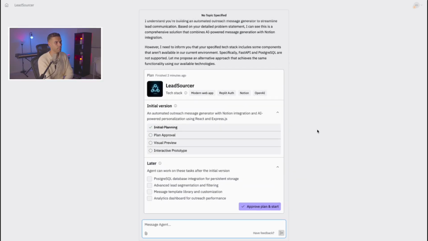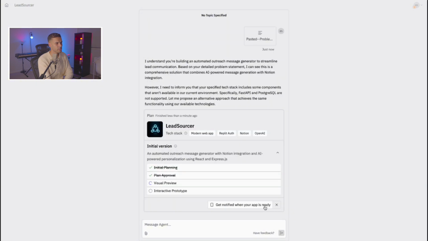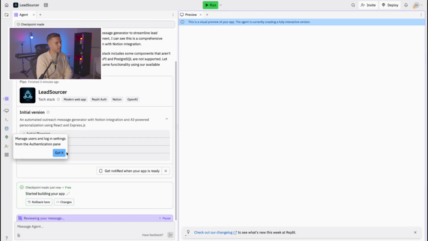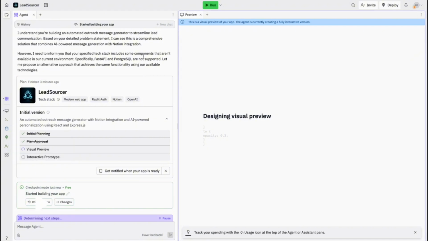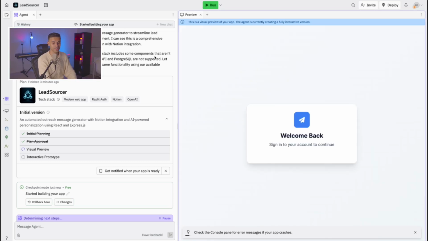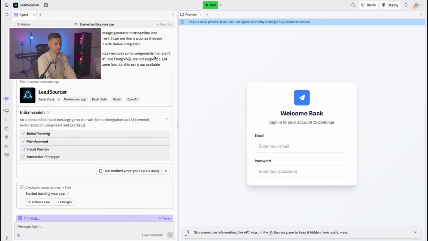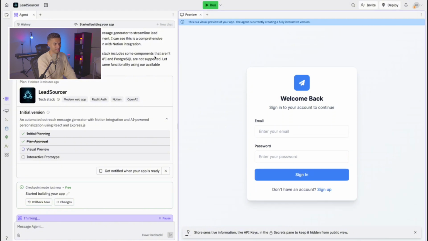Okay, it's made a plan, suggested some features. We're going to ignore those extra features and approve and start. Let's go. The agent is working. Designing. Oh, looks like it started on the sign-in page, and the layout is looking good so far. Let's go.